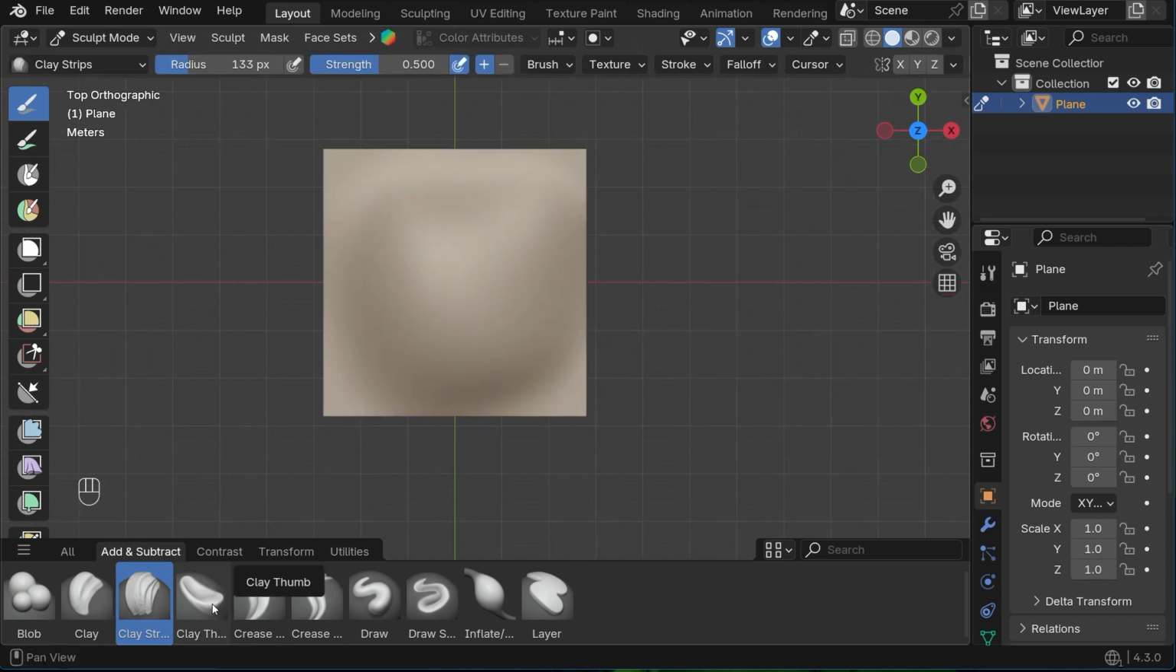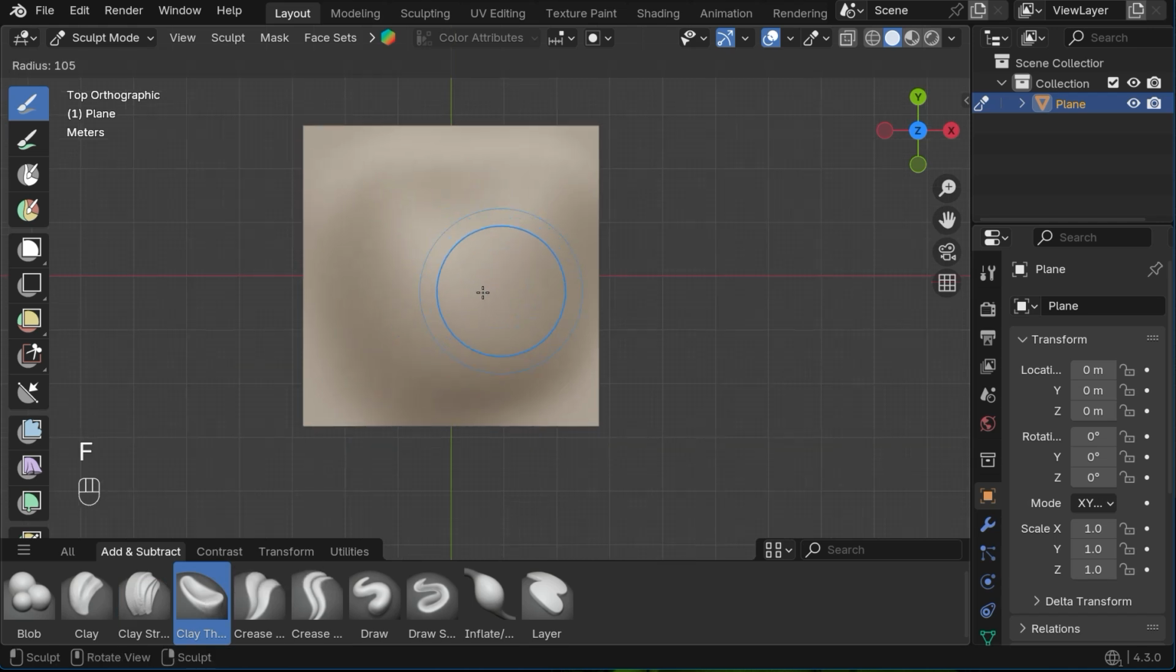The clay thumb brush, as its name suggests, creates shapes as if you're pressing clay with your thumb.